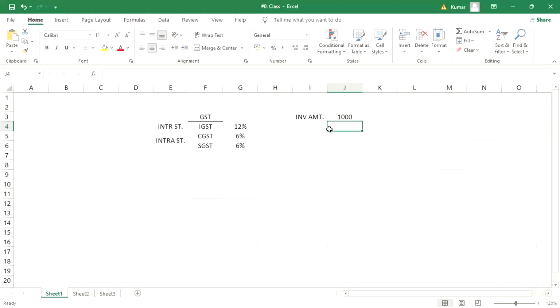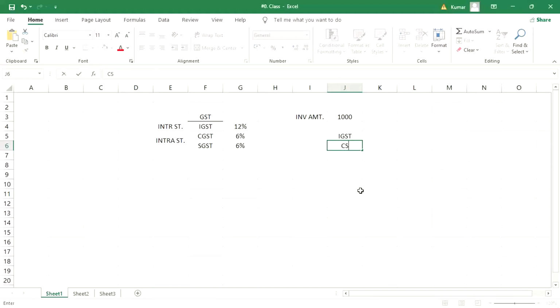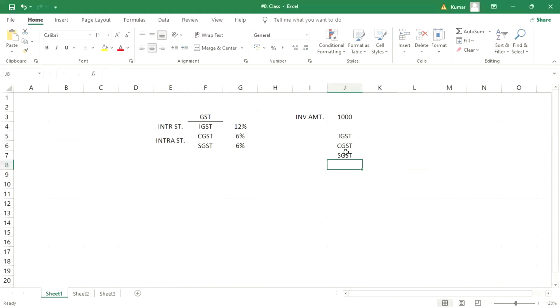Okay. Now, say for example, at this amount, what is happening, guys? The tax is going to be calculated. This tax could be either IGST or CGST plus SGST. Okay. So now, this is the one thing.